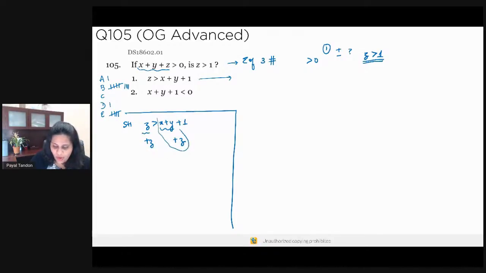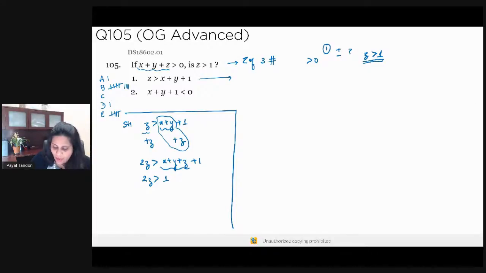I already know that the sum of these numbers is greater than 0, right? So what I'm doing now is 2z is greater than x plus y plus z plus 1, right? Now, I already know that this entity over here, x plus y plus z, is greater than 0. So what I can say is that 2z is greater than 1, for sure, right?